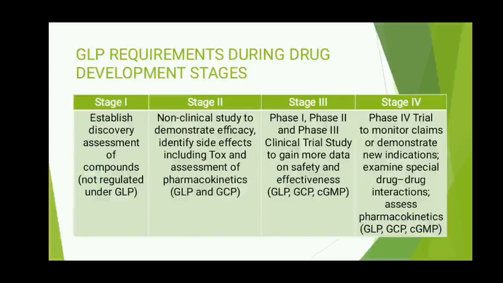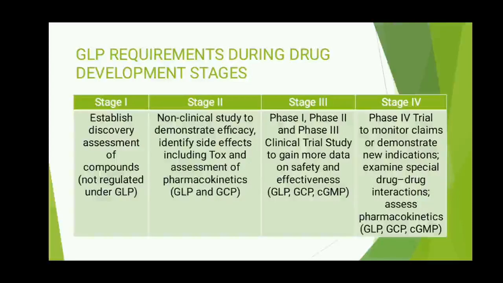So you can see from this table that in stage 1, GLP is not required, and in stage 2, stage 3 and stage 4, GLP is required. Now, what are the phases of clinical research? The phases of clinical research are the stages in which scientists conduct experiments to obtain sufficient evidence for a process considered effective as medical treatment.